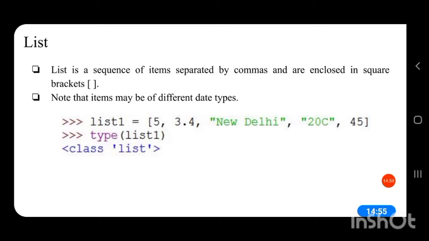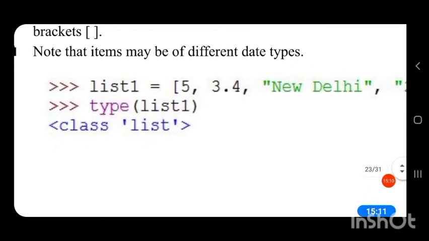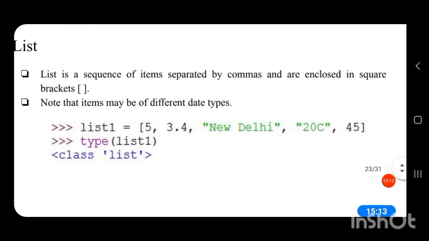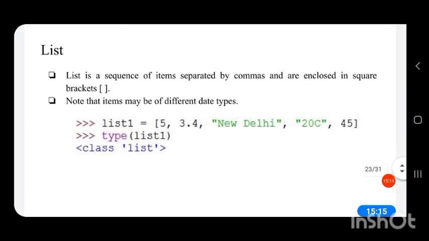Then to see the data type of list1, we have to give type of list1. Then it will return the data type of that list1. So the data type of list1 is class list. It indicates that the data type of list1 is a type of list. List1 is a list.